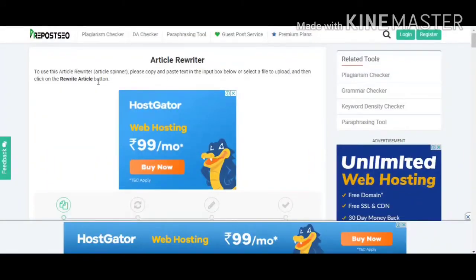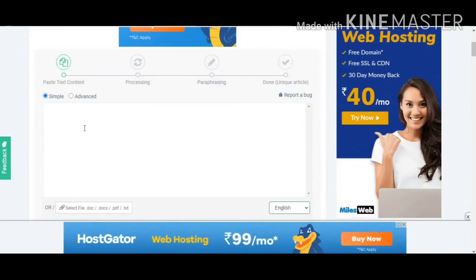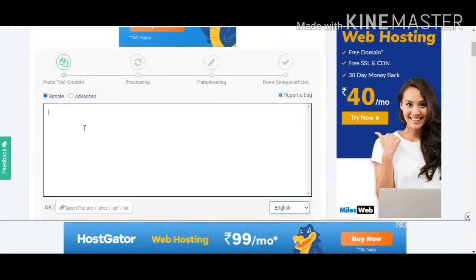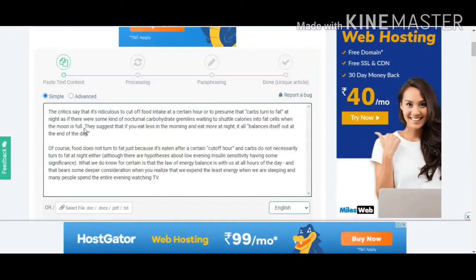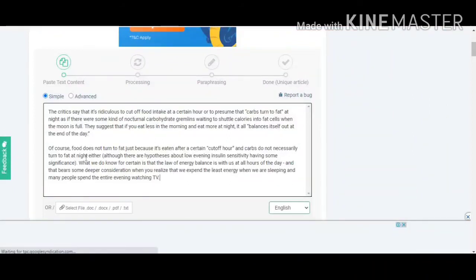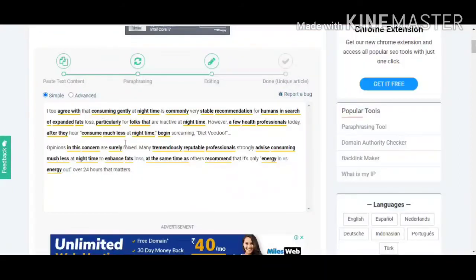Here an article rewriter again, and in this blank box just paste your article that we have just copied, and this one has 100% plagiarism. Now just click on the rewrite article button, okay. Then you will find here is our unique article, guys. You can also do some tweaking and changes according to your blog post, okay.